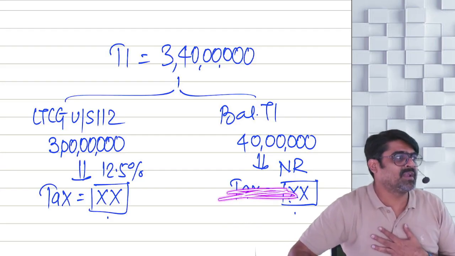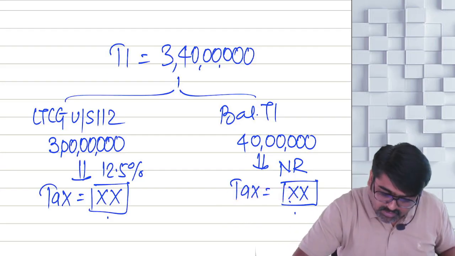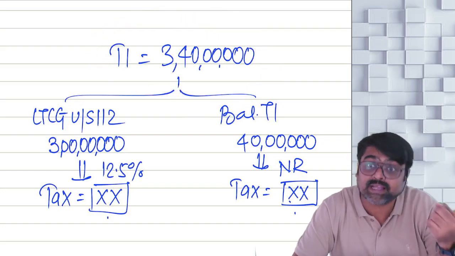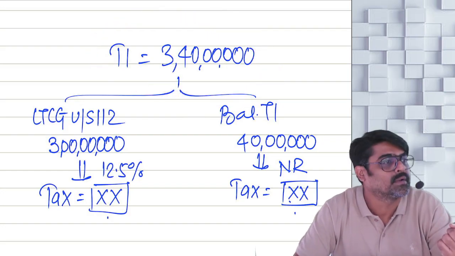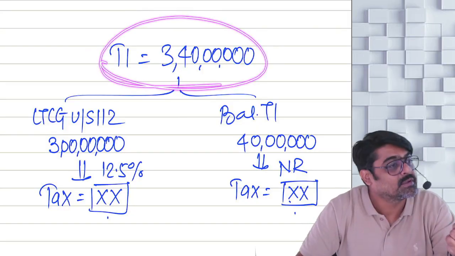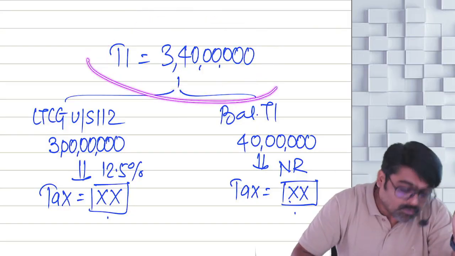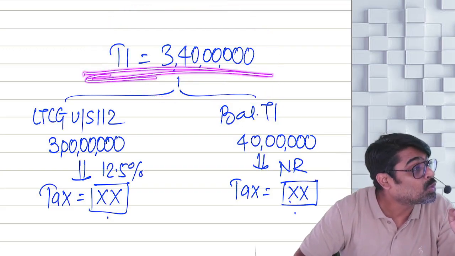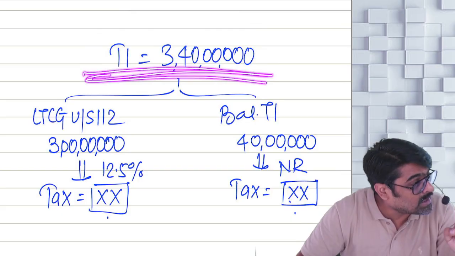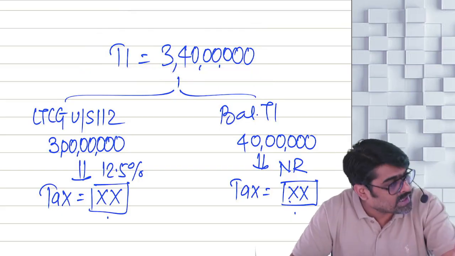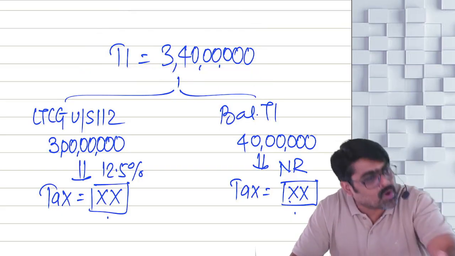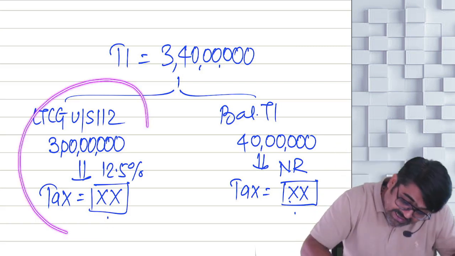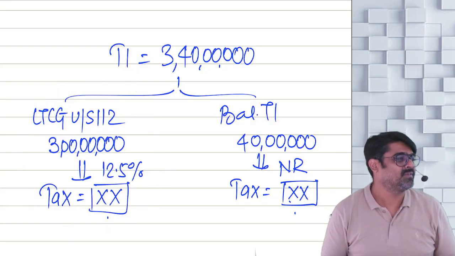Sir, but this is below 50. You don't have to see this. You have to see this. Is it more than 2 crores? Surcharge has to be there. Is it more than 50 lakhs? Surcharge has to be there. Is it more than 1 crore? Surcharge has to be there. You will have to check your total income. If your total income is more than 50 lakhs, more than 1 crore, more than 2 crores, more than 5 crores, 100% the surcharge will come. But here it cannot be more than 15%.